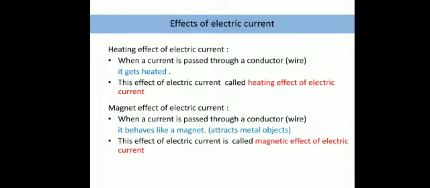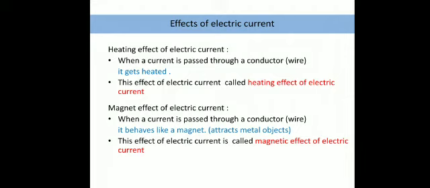So the first question that should come to your mind after seeing the magnetic effect of electric current, we have seen that when a current is passed through a wire, it starts behaving like a magnet. Now the first question is, what is a magnet and how does a magnet behave? Then and only then will we be able to understand the magnetic effect of electric current.